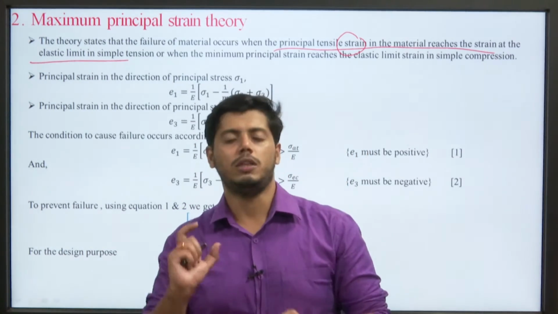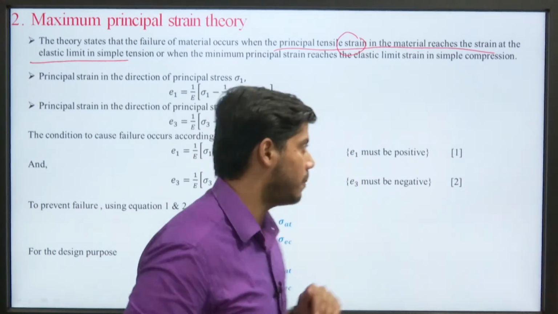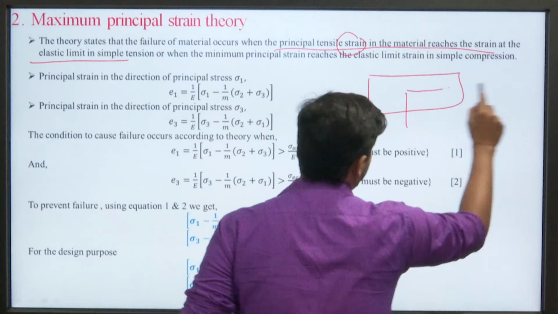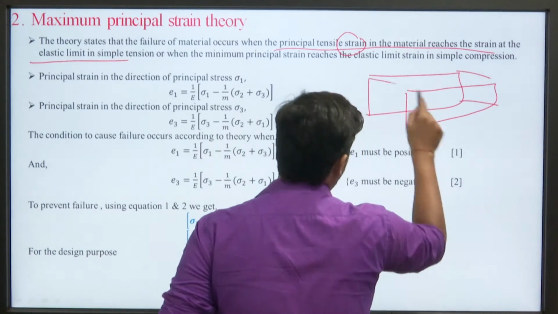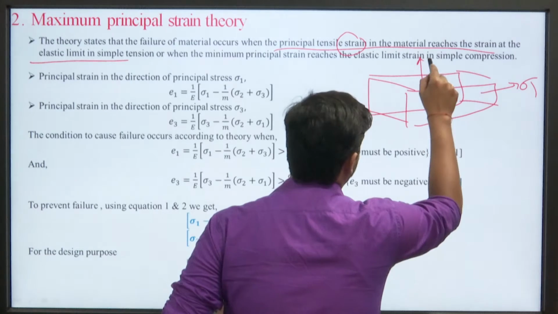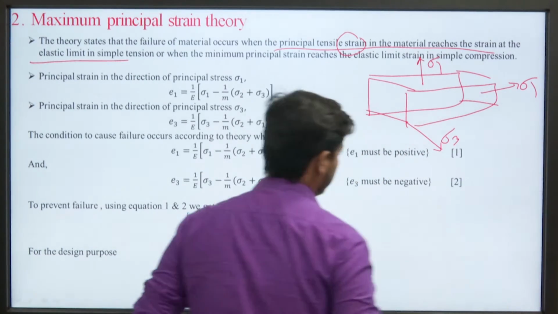Okay. So, what is the value of strain in the direction of sigma 1? Suppose we are taking a 3D body. This is the sigma 1 plane, this is sigma 2, and the outside of the body is acting under sigma 3 stress. This is the sigma 3 stress.